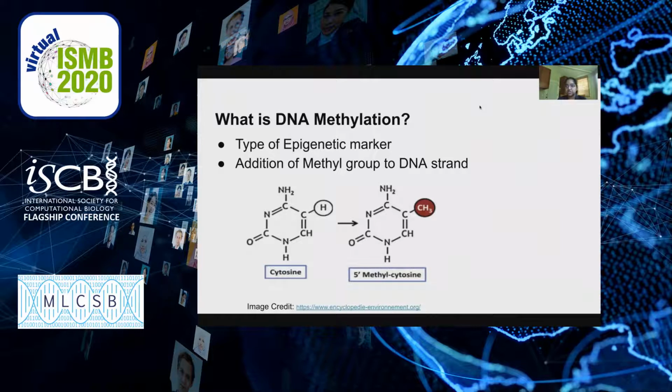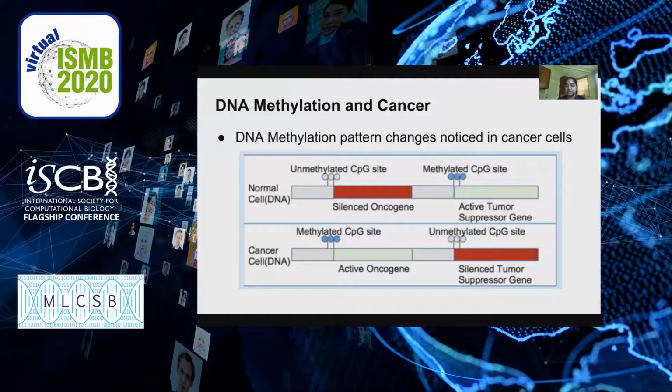DNA methylation is one type of epigenetic marker. Epigenetic markers influence the activity of the genes without altering the DNA sequence and help the cells carry out their normal functions. Methylation is an important component in numerous cellular processes. Changes in regular DNA methylation patterns can cause problems in regulating gene expression like growth signaling and apoptosis.